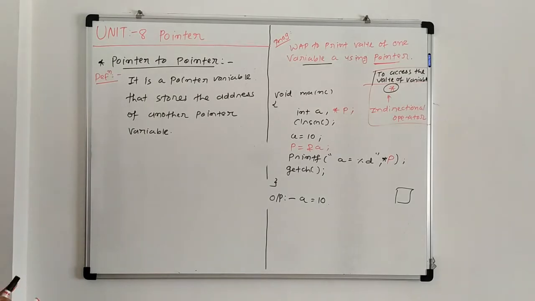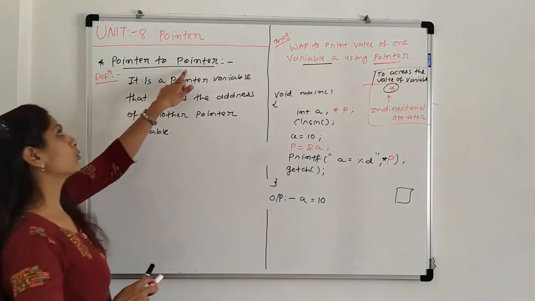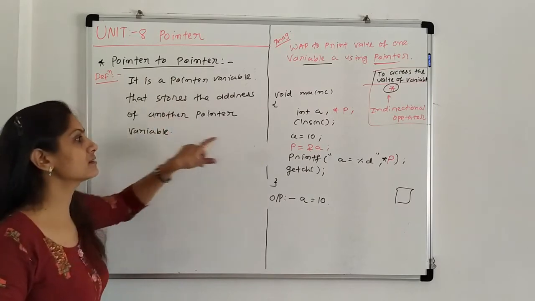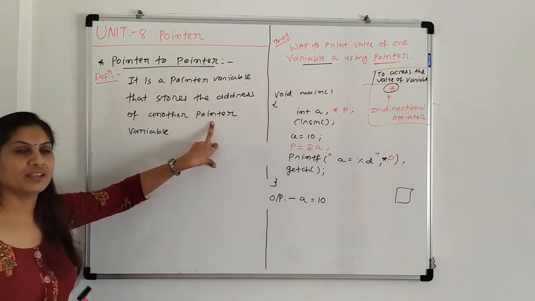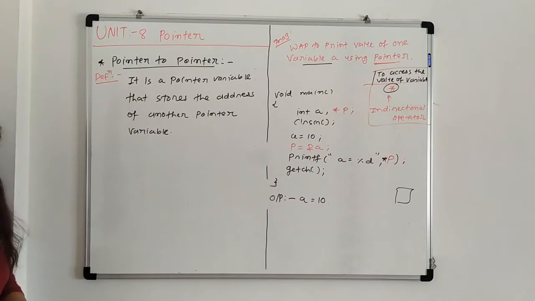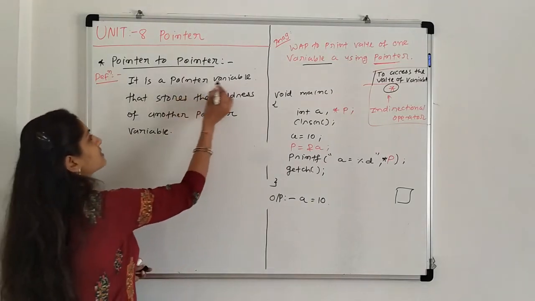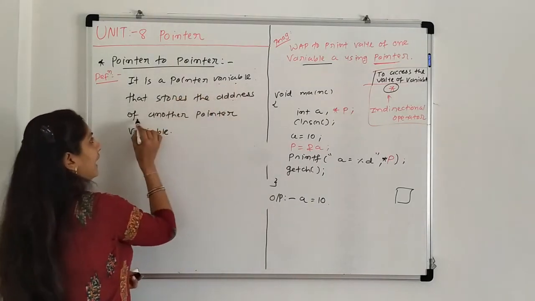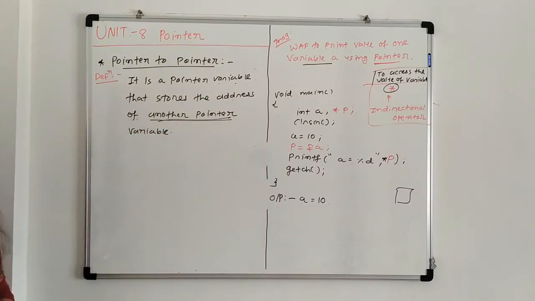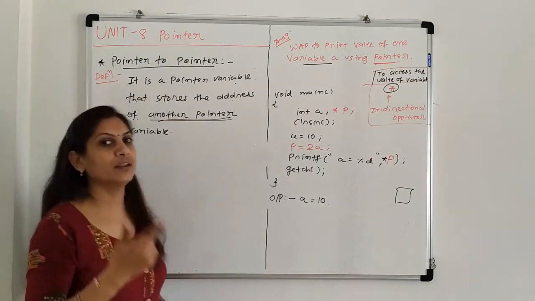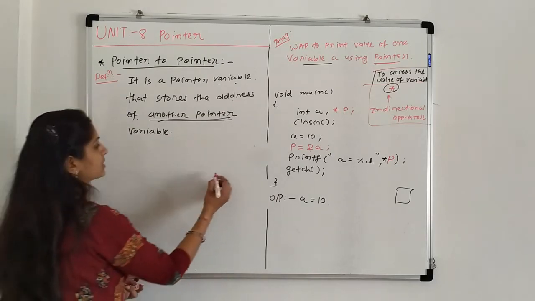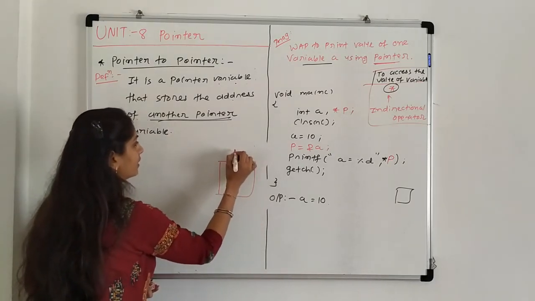How are the pointer and pointer to pointer different? Pointer stores the address of another variable, and that another variable, suppose A, is not a pointer, it is only the simple integer variable A. But pointer to pointer is what? It is again one variable that stores the address of another pointer variable, not a simple variable, but it always points to some other pointer variable. How? For that, first we are drawing one figure.